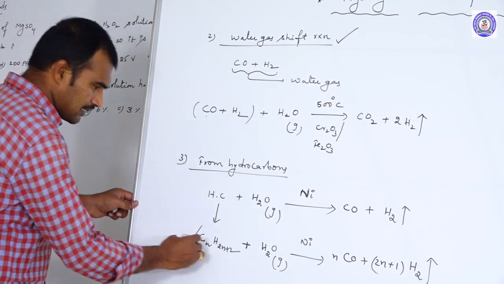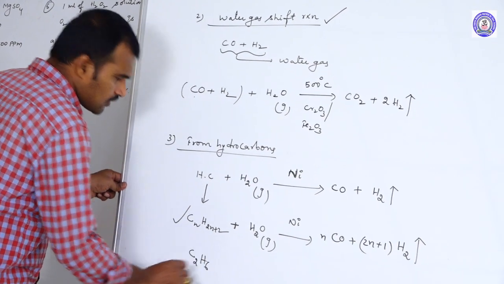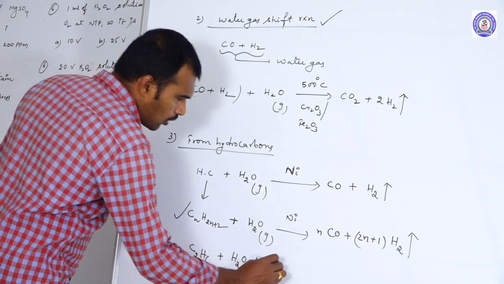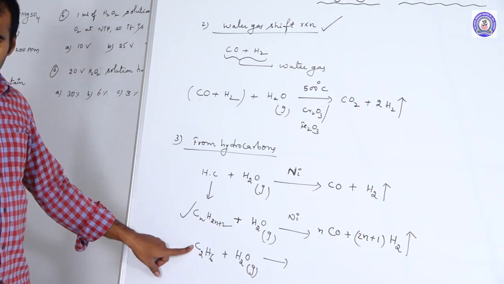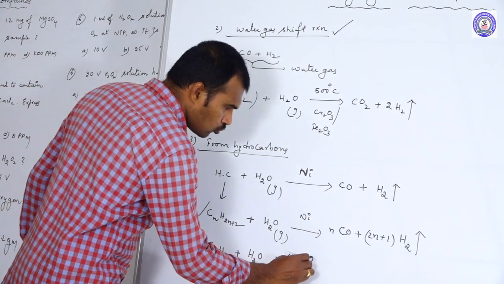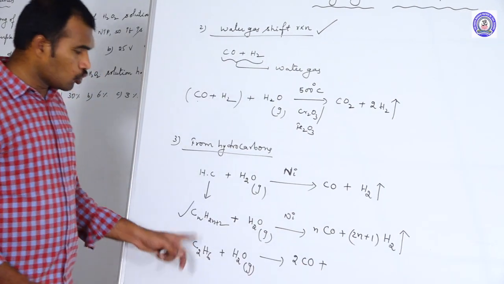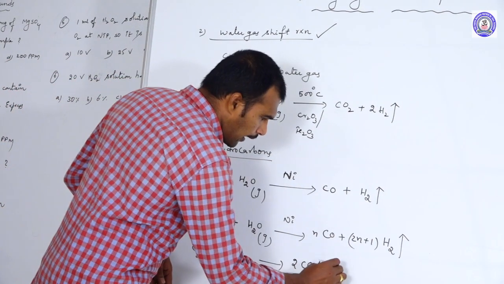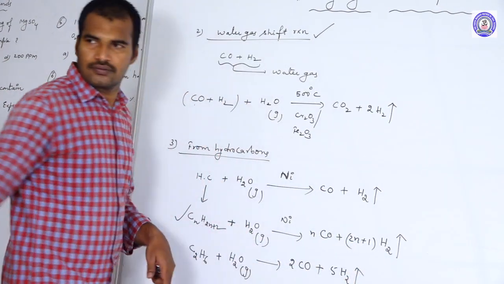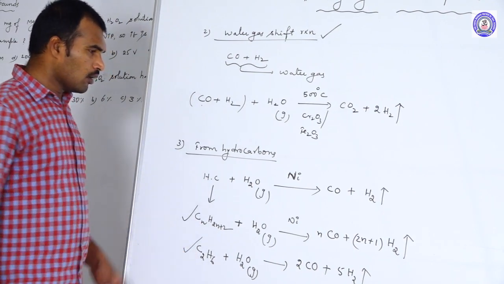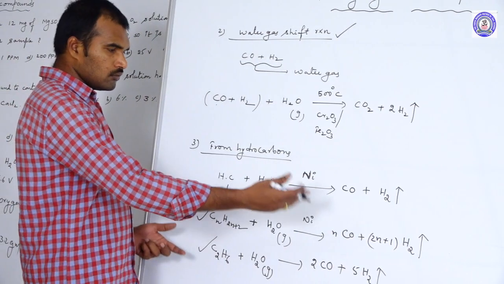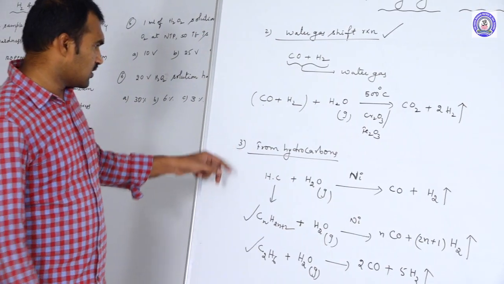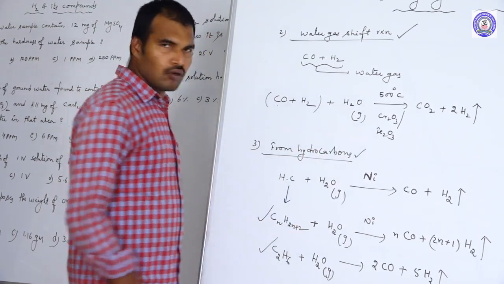So for example, if you take C2H6, when you send the steam onto it, how many carbon atoms are there? 2 carbons are there, so we are getting 2 moles of carbon monoxide and 2n+1, 2 twos are 4, 4 plus 1, 5 moles of hydrogen gas will be produced. So like this we can simply write the number of moles of products from the reactants. Okay, so this is the preparation of hydrogen from hydrocarbons.